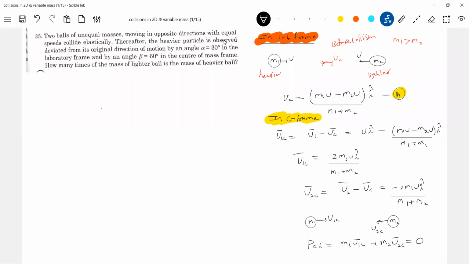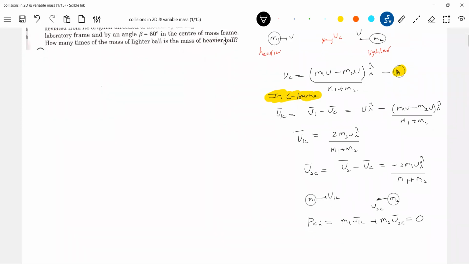Now from this, can we conclude anything? M1 u1c should be equal to M2 u2c, since the total is 0. So finally, what I can equate is M1 u1c equals M2 u2c. From this equation I'm concluding this much here. This is called equation A. Let me take this as B, and this as equation C.